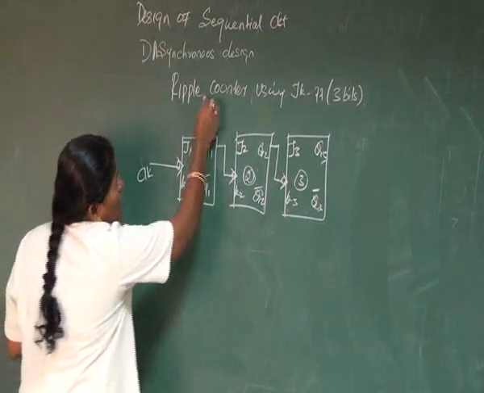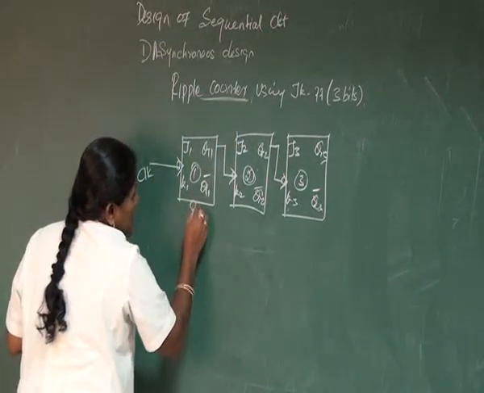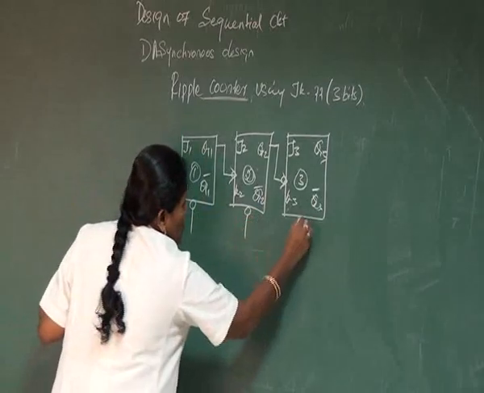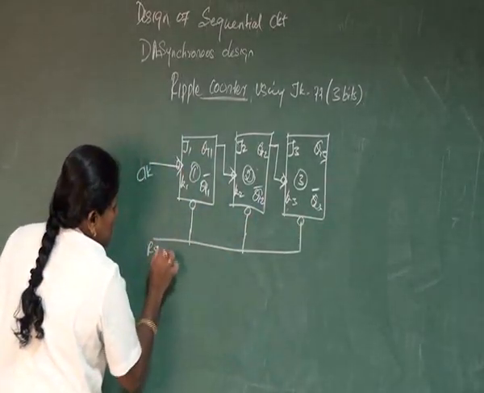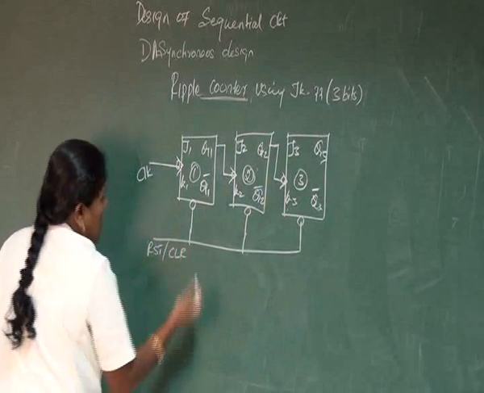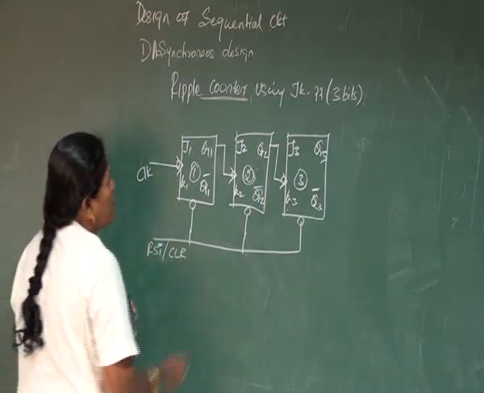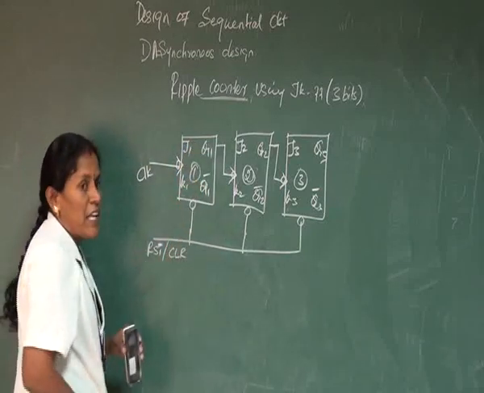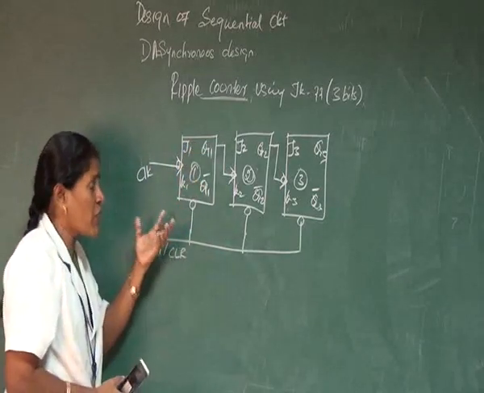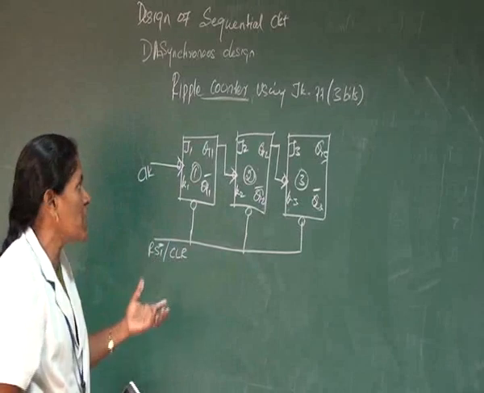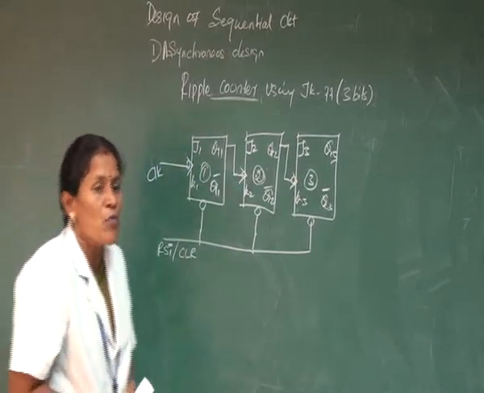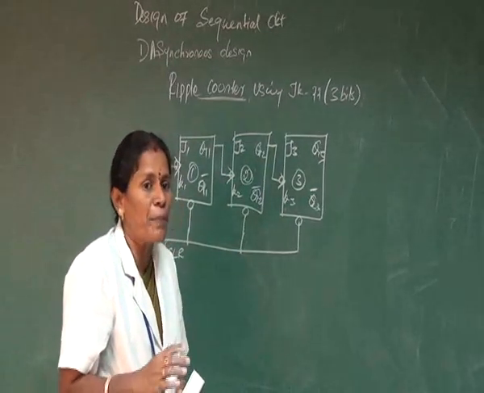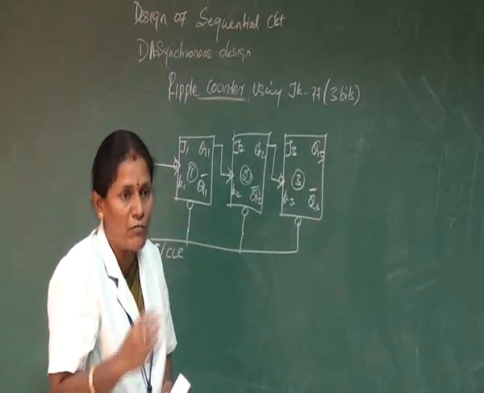And next, this is a counter, so it needs a reset or clear pulse. Next draw the clear signals, CLR or RST. And what input is needed here? The JK flip-flop is specially designed for the input value of 1, 1. Other flip-flops do not operate under the condition 1, 1.